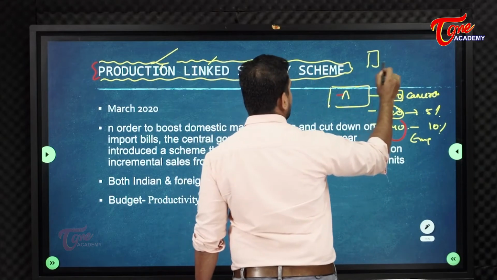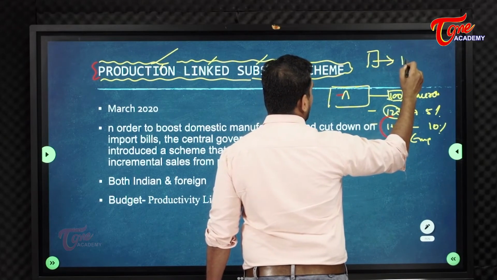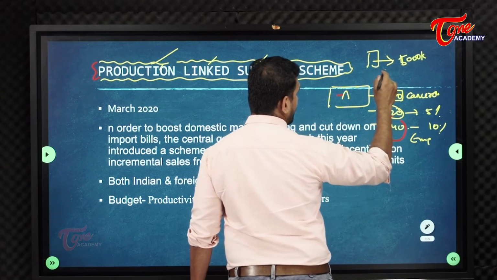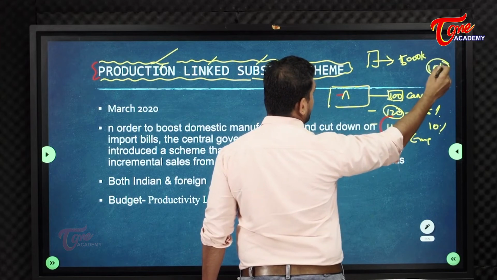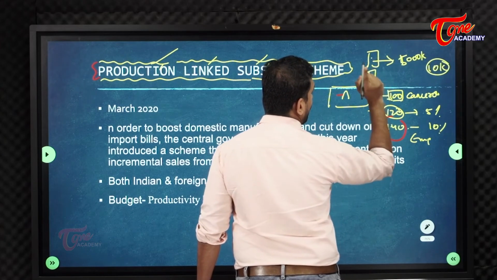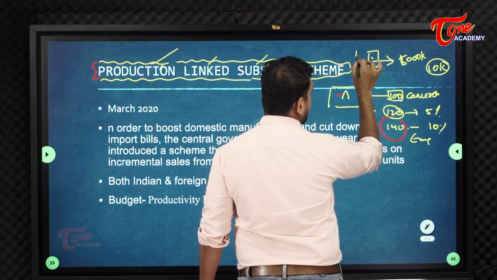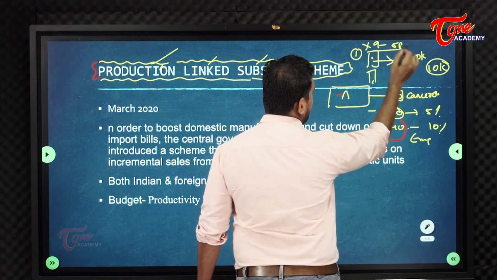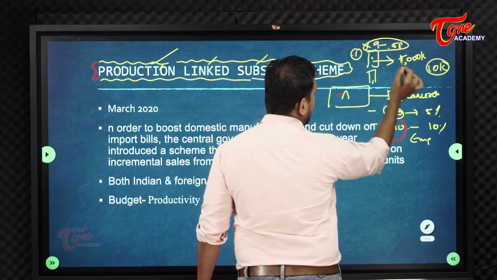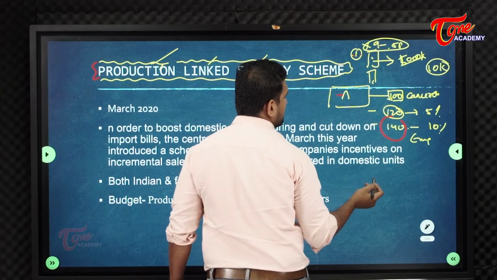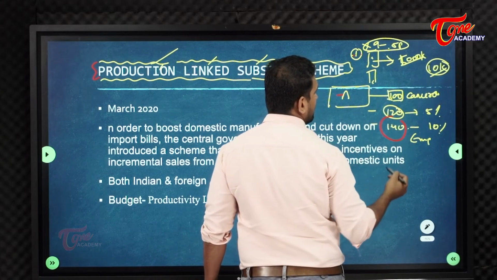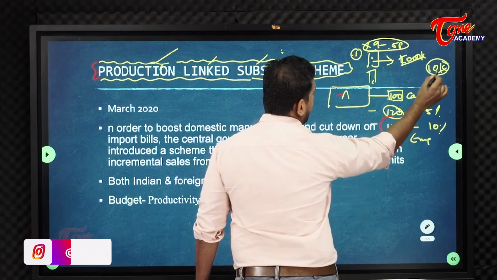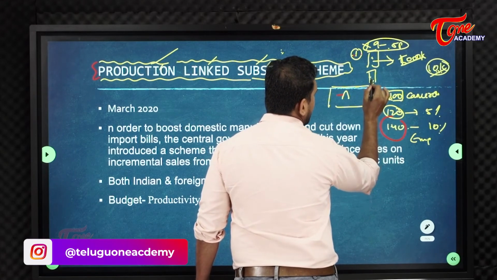I have a Xerox machine. The Xerox machine can photocopy 5,000 papers per day. But I want to produce 10,000. One Xerox machine will not be sufficient. One more Xerox machine I have to take. On one Xerox machine, I have put Mr. X. Mr. X is working from 9 a.m. to 5 p.m. Day duty is there. In this one day, Mr. X is able to photocopy 5,000 pages. But I want 10,000, because if I do 10,000, government will give me money. So if I want to do photocopying 10,000, then I have to buy another machine.